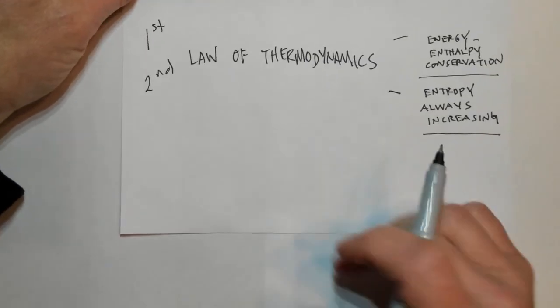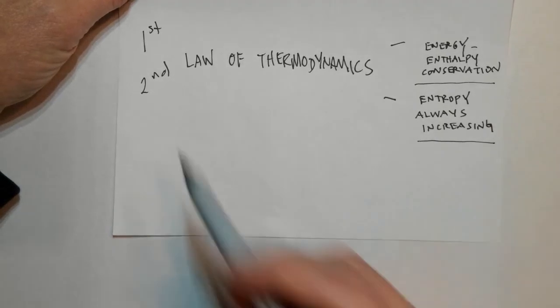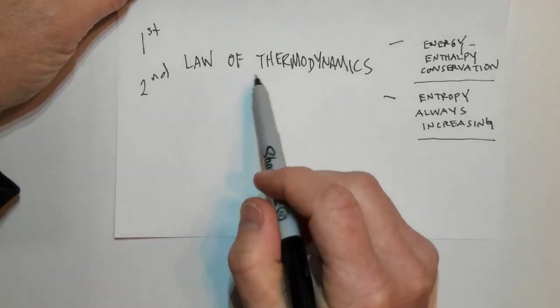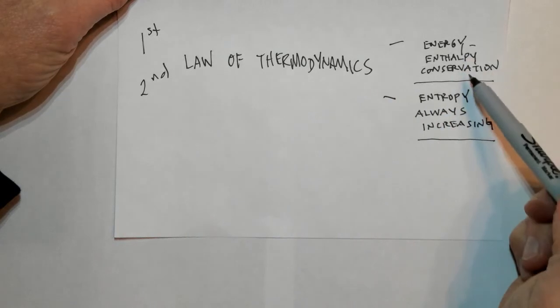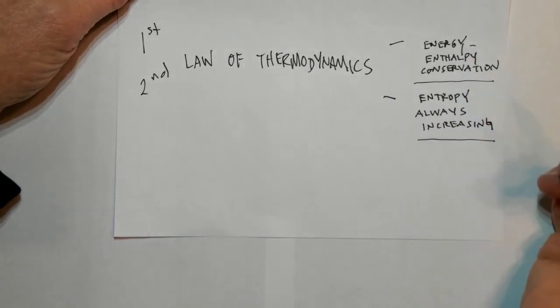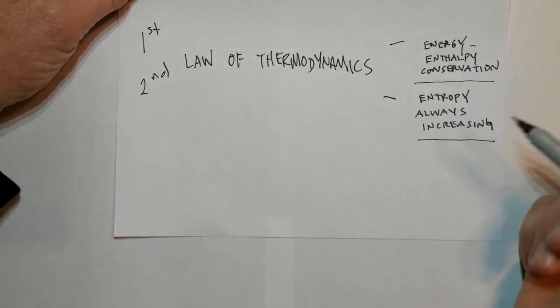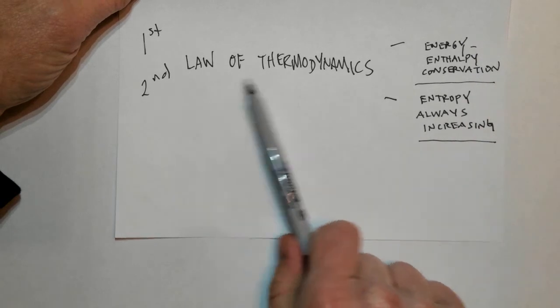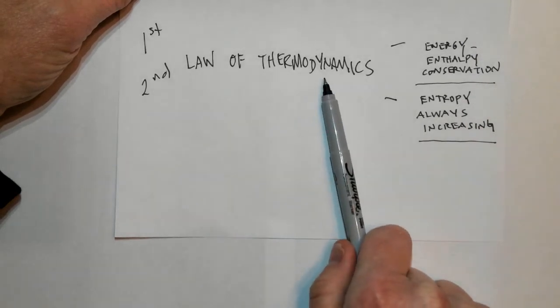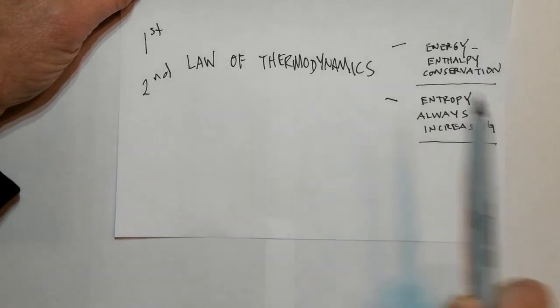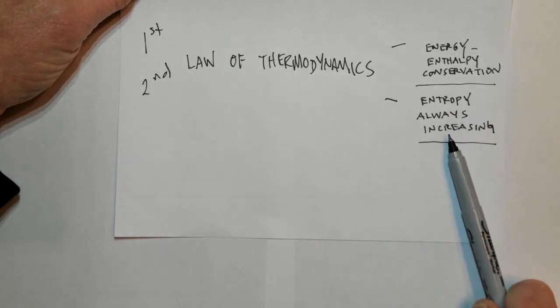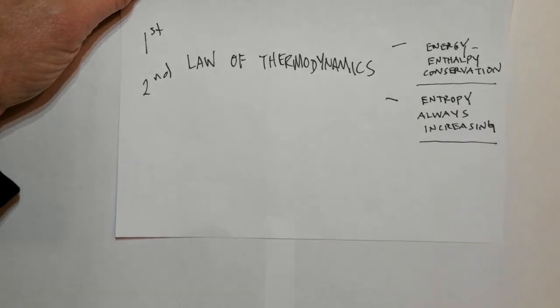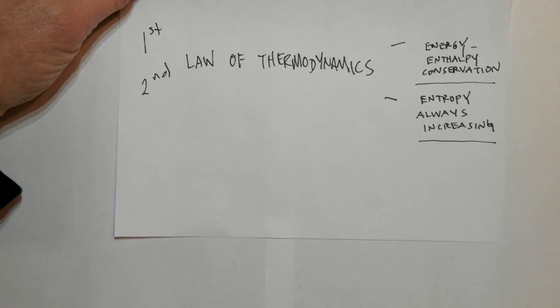This is a good time to pause and just give reminders of the laws of thermodynamics. The first law of thermodynamics we learned way back in Chapter 5, and that's the conservation of energy, that energy is not created nor destroyed, it's just transferred from one place to the other. The second law of thermodynamics is one we learned in Chapter 13, but we'll remind ourselves right now, and this says entropy is always increasing. So throughout the universe, the entropy is always getting larger.